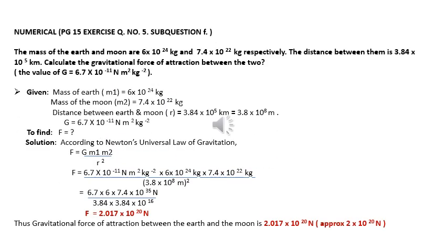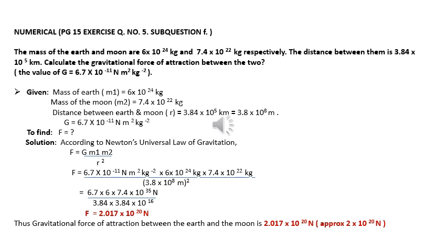Let us solve a numerical based on Newton's law of gravitation. Page number 15, exercise question number 5, sub-question F. The mass of the Earth and the Moon are 6 into 10 raised to 24 kg and 7.4 into 10 raised to 22 kg respectively. The distance between them is 3.84 into 10 raised to 5 km. Calculate the gravitational force of attraction between the two. The value of G is equal to 6.7 into 10 raised to minus 11 Newton meter square per kg square.